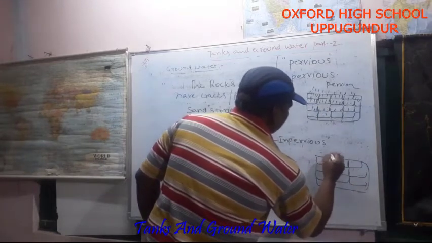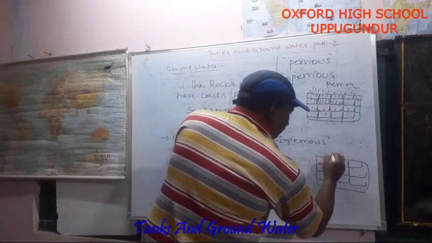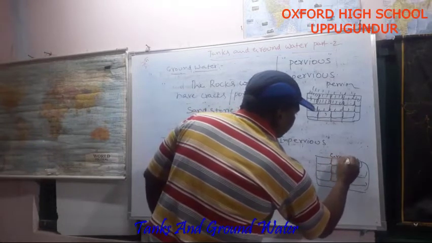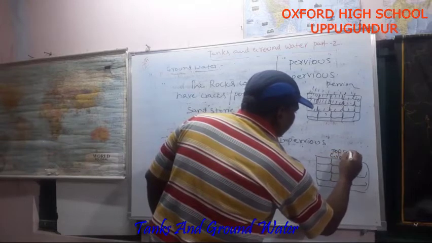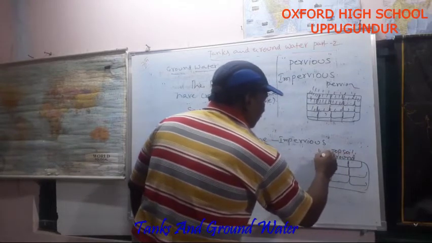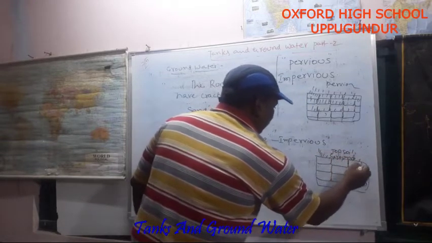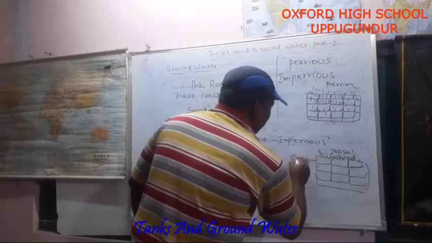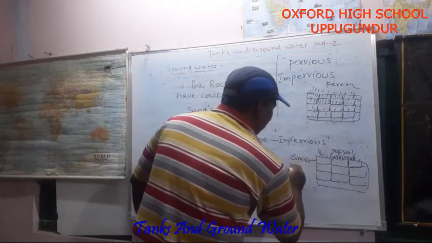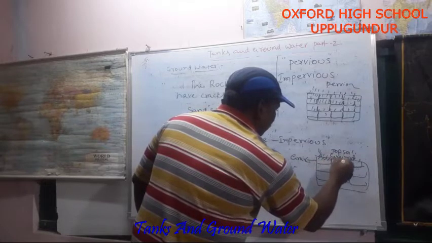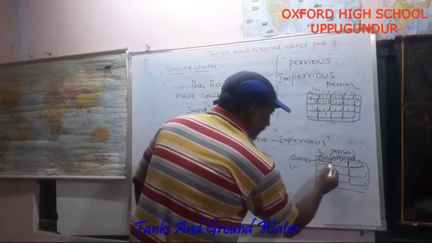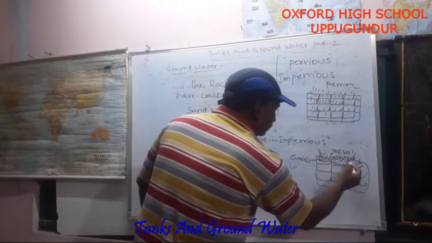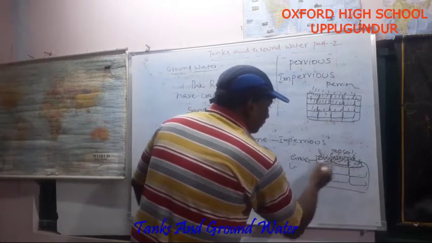Another one, see, this is ground, top soils, top ground. Whenever rain falls, these rocks, that means granite and limestone, won't allow water to go inside, so only cracks and minute holes are available here.